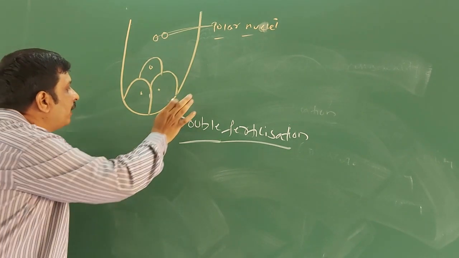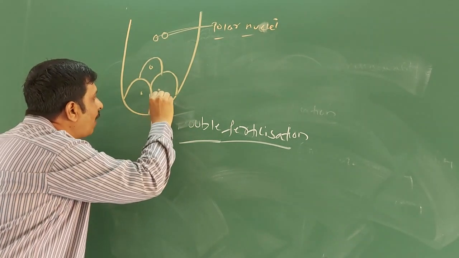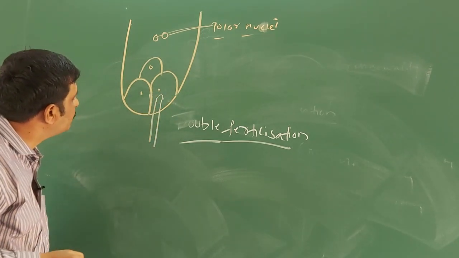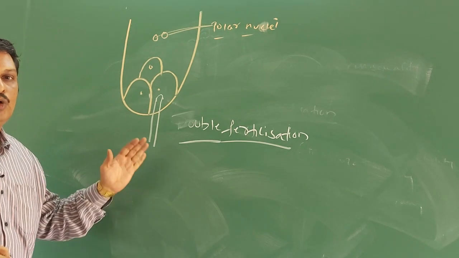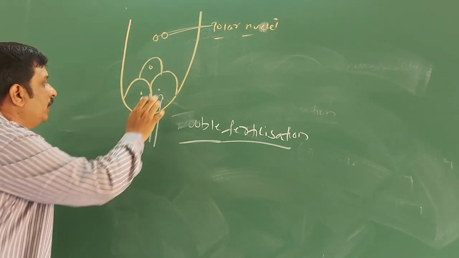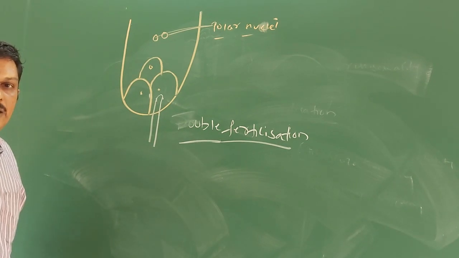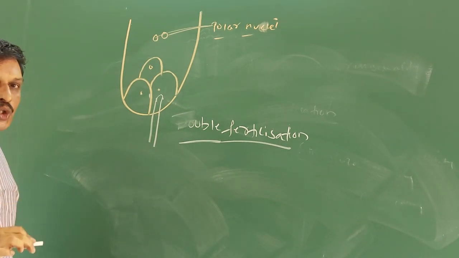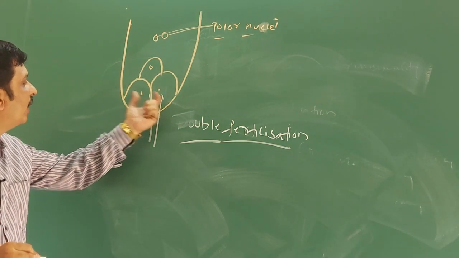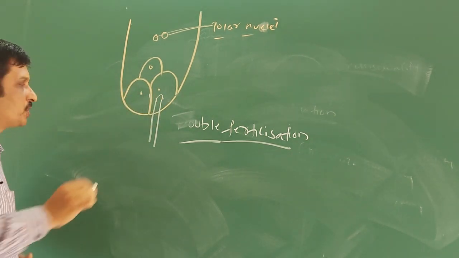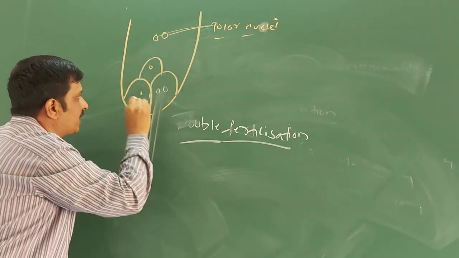After entering one of the synergids through the filiform apparatus, the pollen tube ruptures in the cytoplasm of the synergid. As a result of this, the two male gametes are released in the cytoplasm of the synergid.